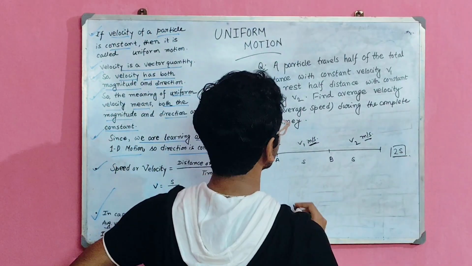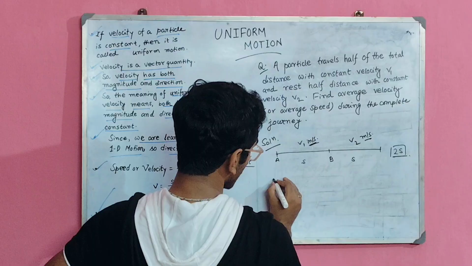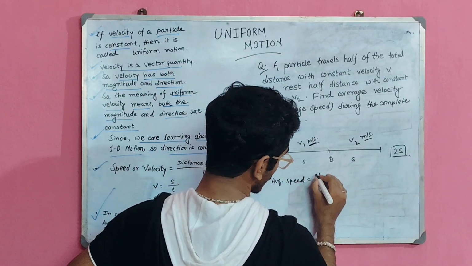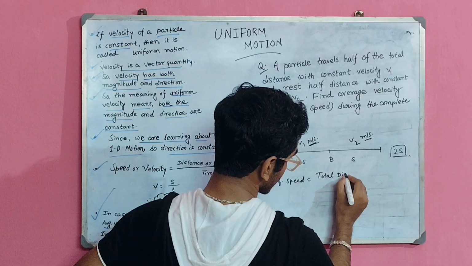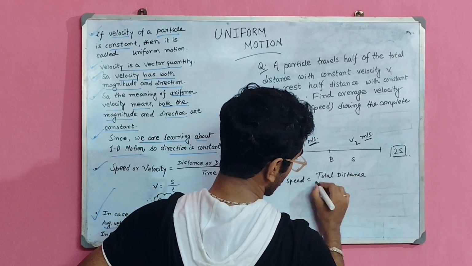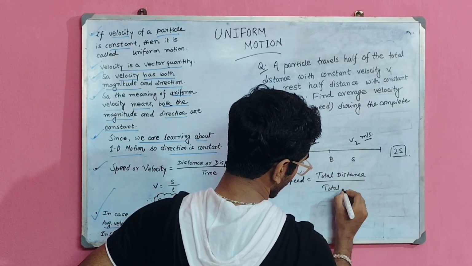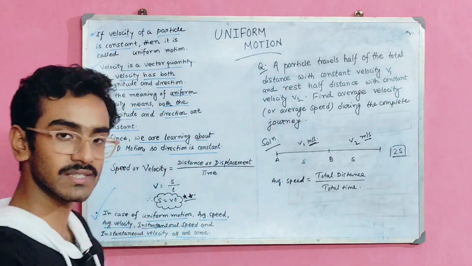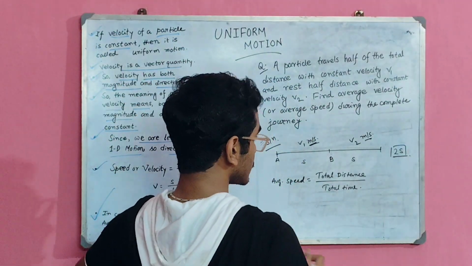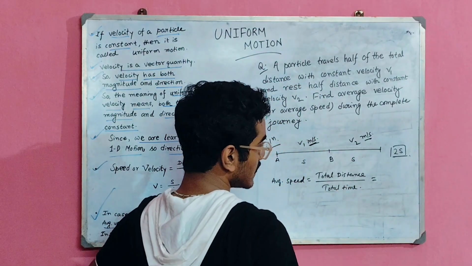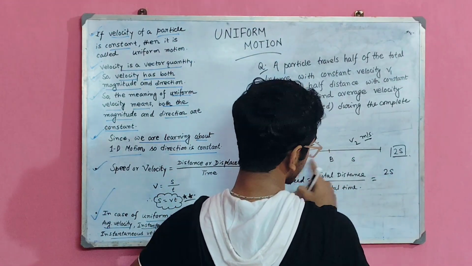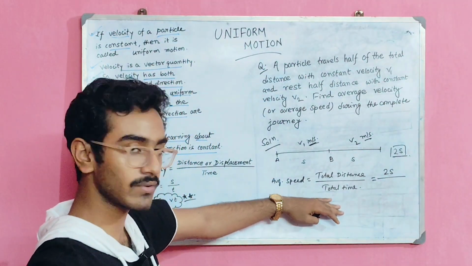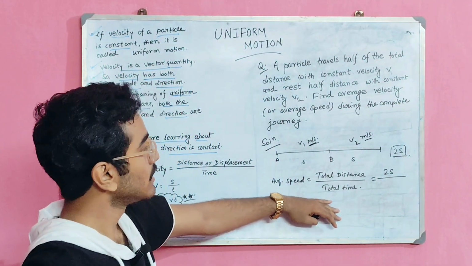At first, we know that average speed is equal to total distance upon total time. So at first we will put the total distance value, that is s plus s, 2s, divided by total time. The challenging part here is how to calculate this total time.